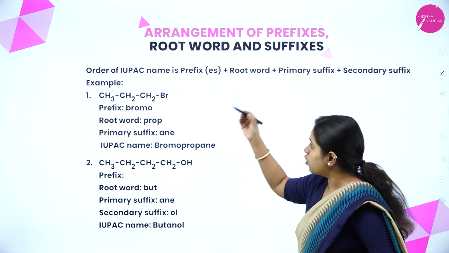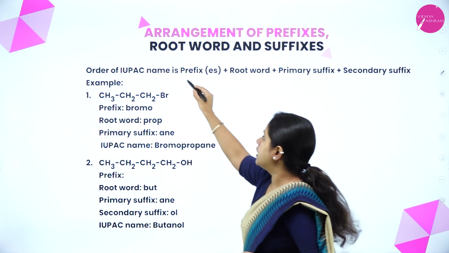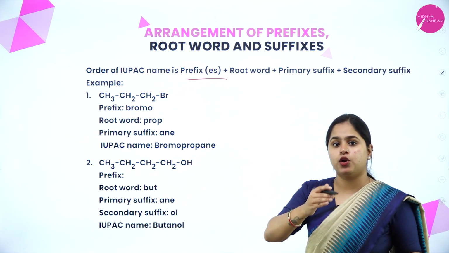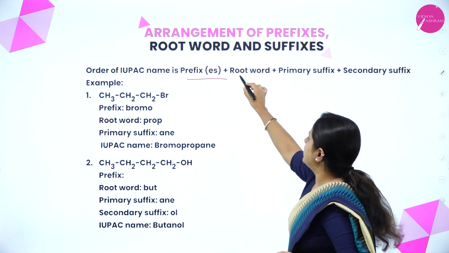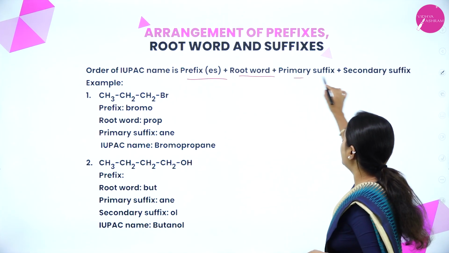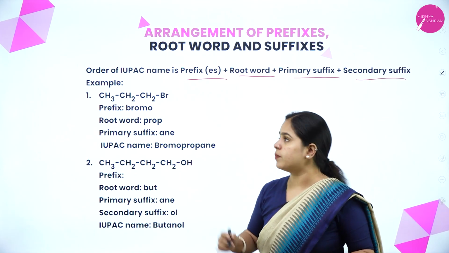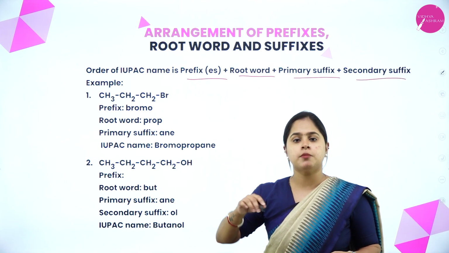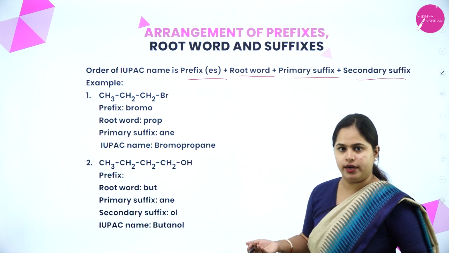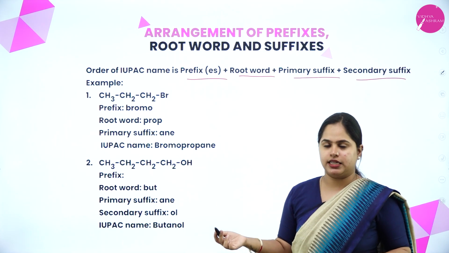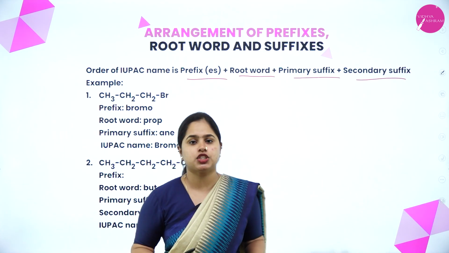The order of IUPAC naming will be the prefix before the word root, and then the root word and the primary suffix, and then comes the secondary suffix. So first the prefix will be written and then the root word, and then the primary suffix and then the secondary suffix. We discussed this in the last session.